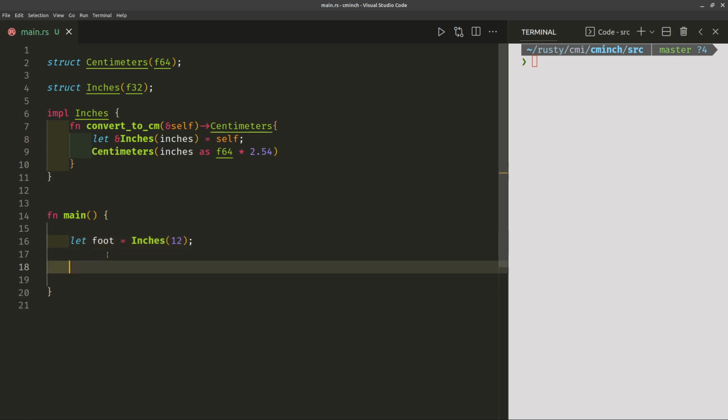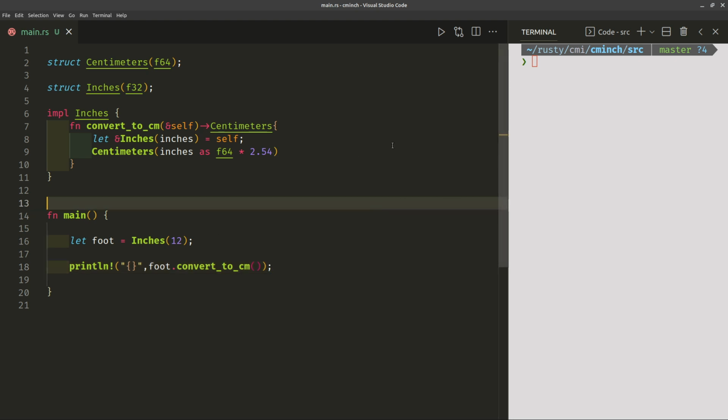Now let's actually use the implementation and we will say println, and we'll use the convert to centimeters on our variable called foot. Make sure we put the brackets at the end, it's easy to forget those, or it is for me.